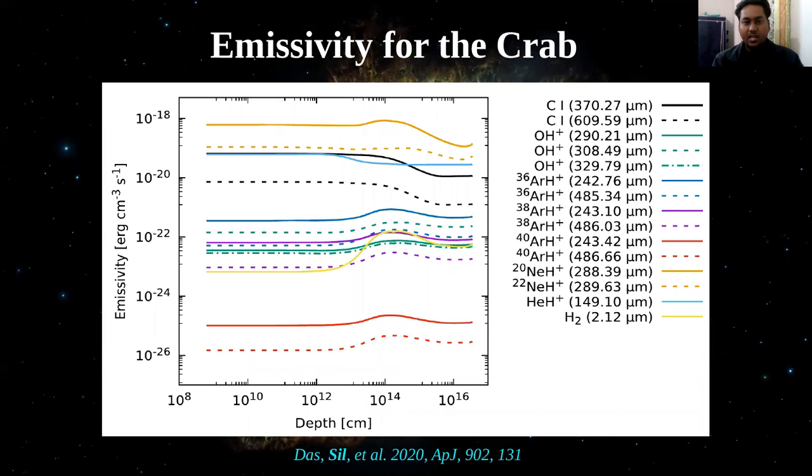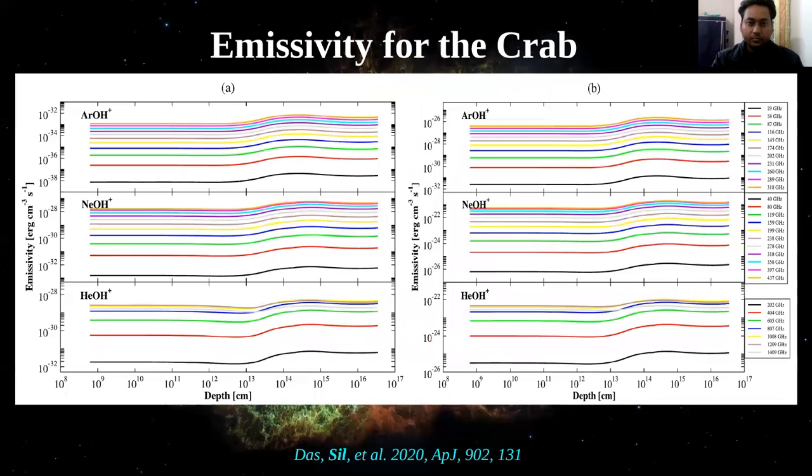And these are the emissivities of the Crab we calculated. From here you can see that the strongest OH+ transition, which is 308 micrometer, and the 36ArH+ transition at 242 micrometer, that is the 2-1 transition, is above the 308 OH+ transition, and the 485 micrometer transition is below the 308 micrometer transition, which agrees well with Barlow's 2013 observation.